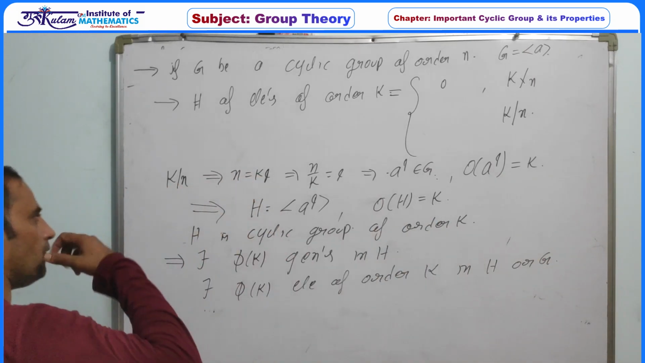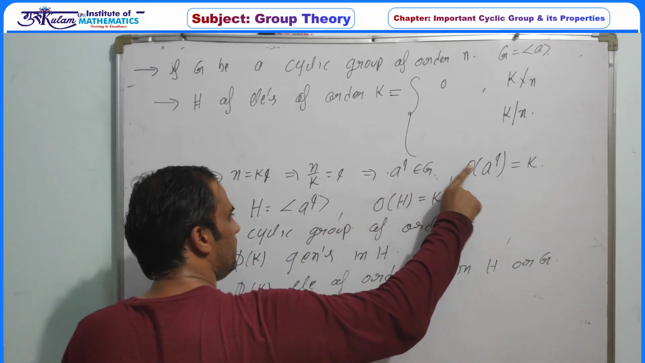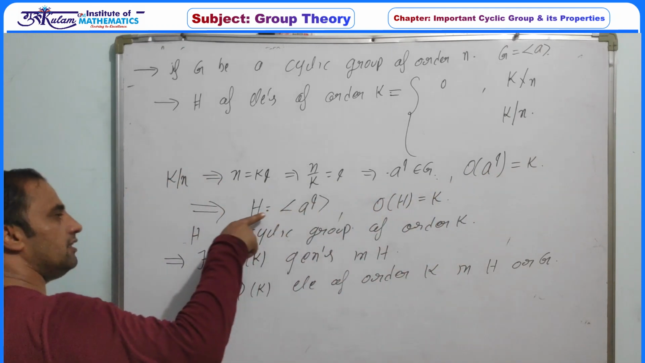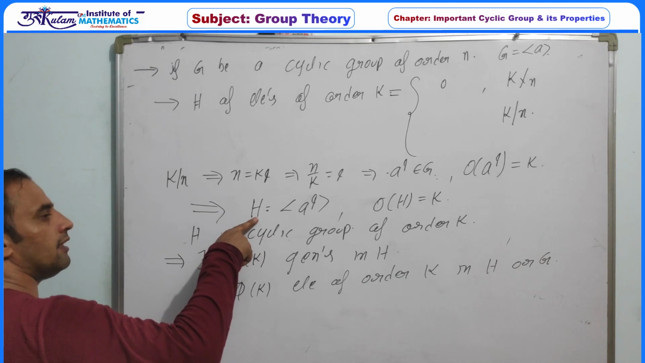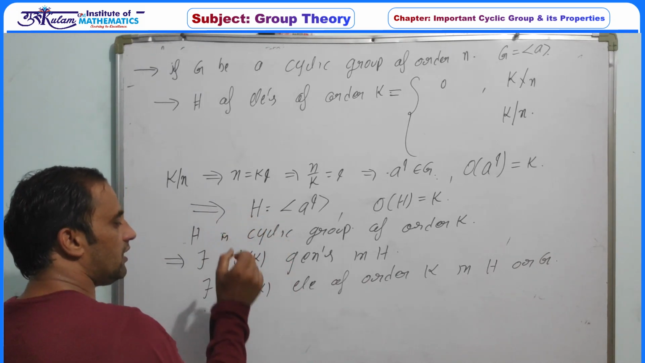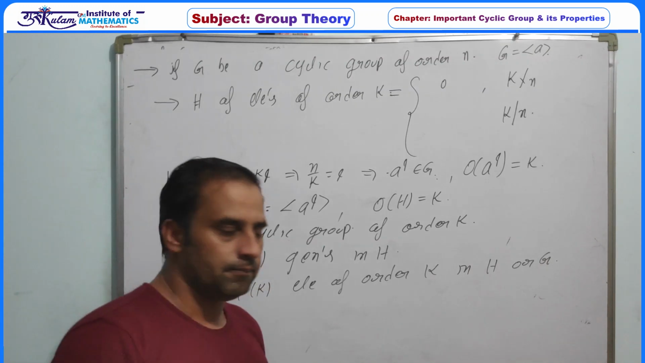So that is, whenever k divides n, definitely G has at least one element of order k. If G has one element of order k, then definitely G has a cyclic subgroup of order k, and if G has a cyclic subgroup of order k, then definitely G has at least φ(k) elements of order k.